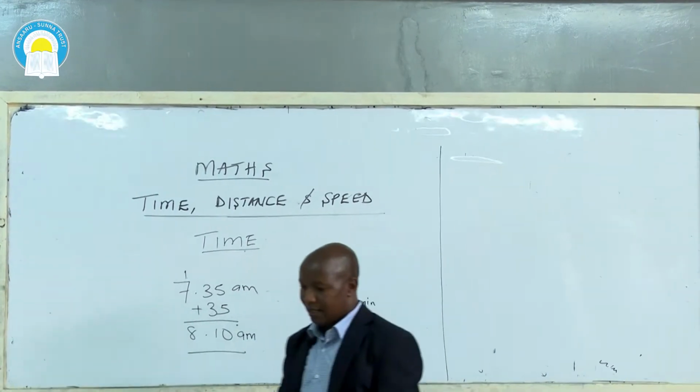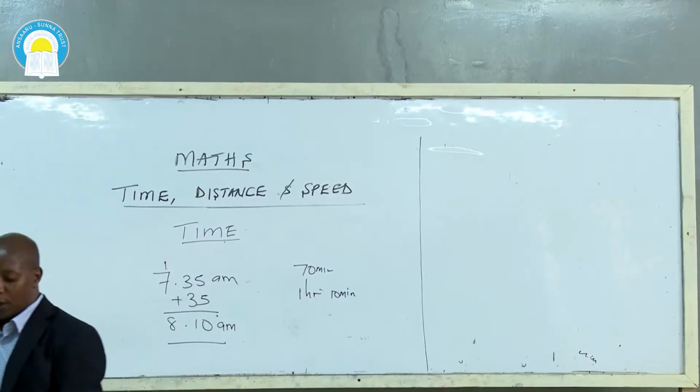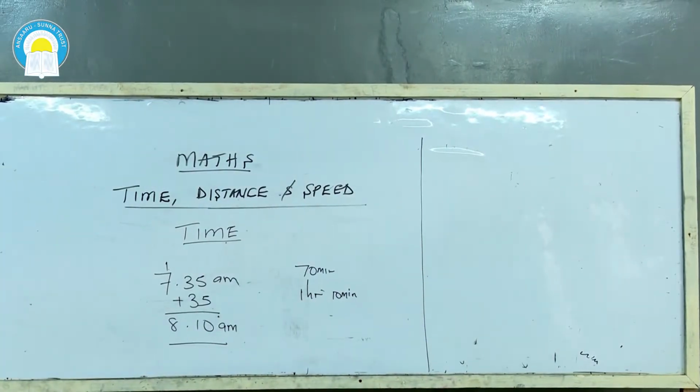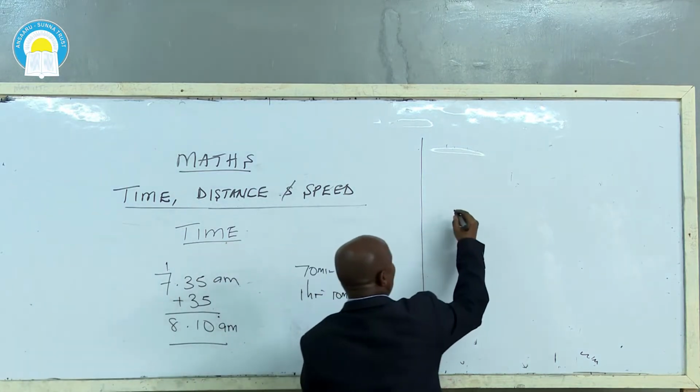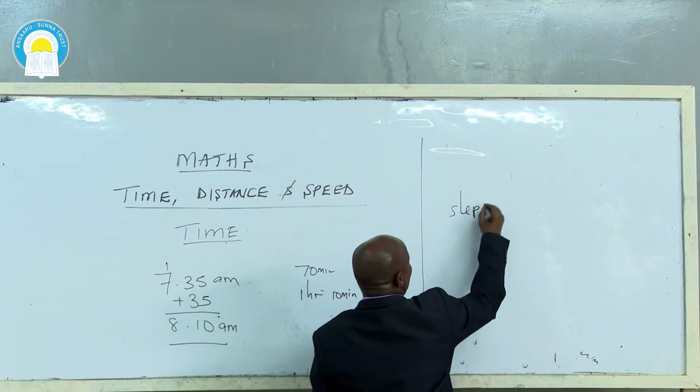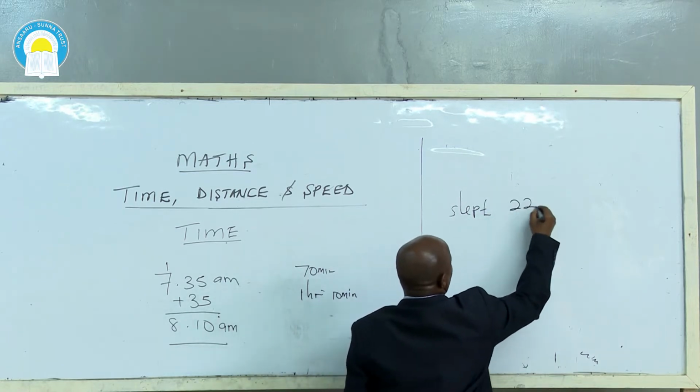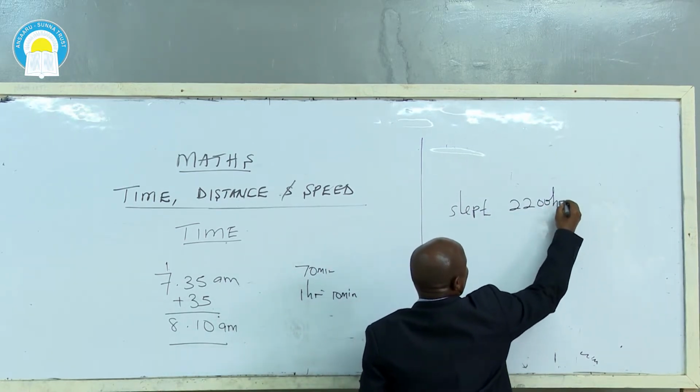Yes, Alima slept at 22:00 hours. That is now in 24-hour clock system. This is Alima. Assume you are Alima now, and you slept at 22:00 hours.